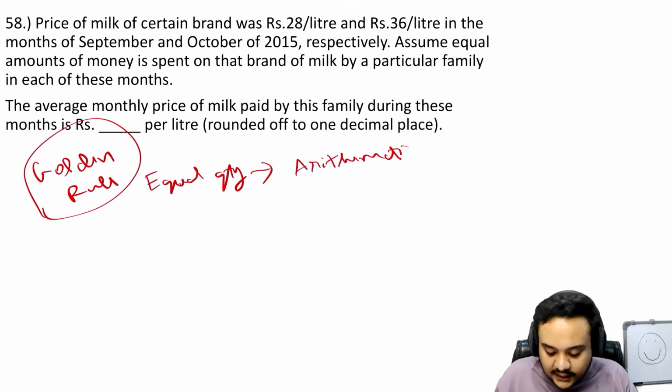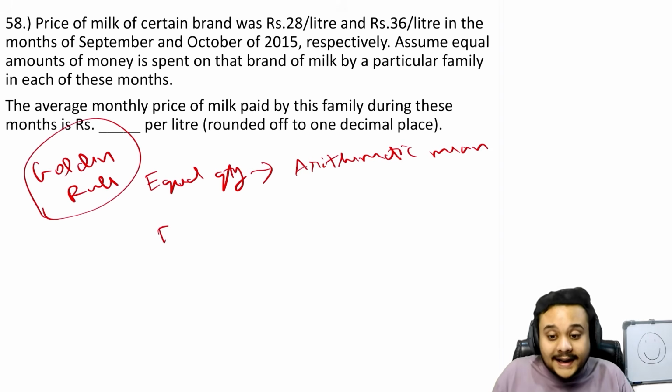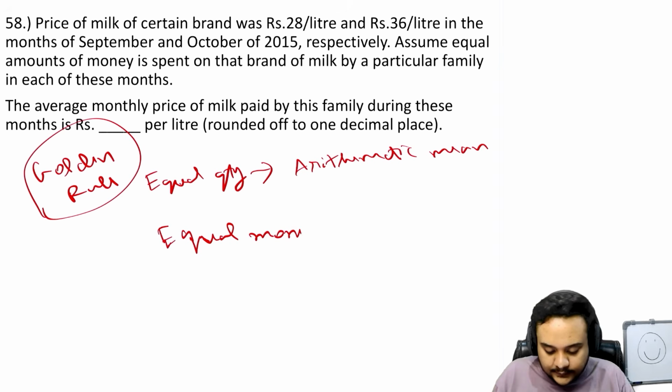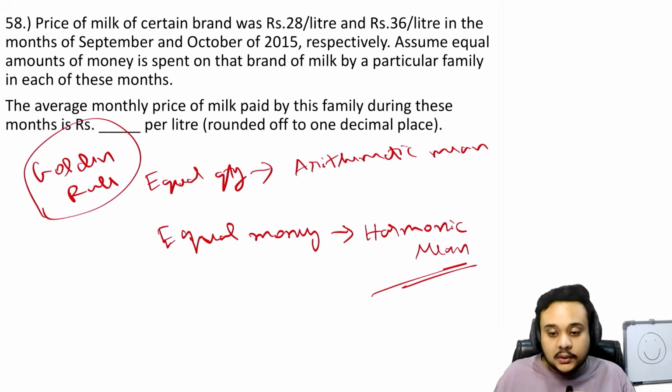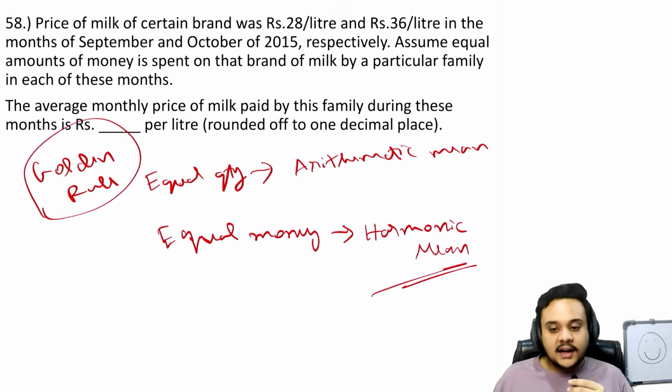Then you could have done that. What they did here was doable if there was equal quantity in both months. But when equal money is spent in both months, then you go ahead and use the harmonic mean. You can use this logic and apply it to any kind of question that you face during the exam. But do not make the mistake of using the arithmetic mean in these types of questions, otherwise 2 marks gone.